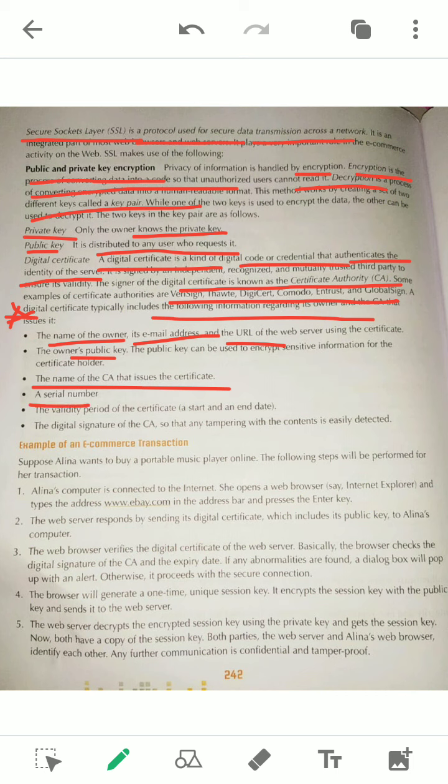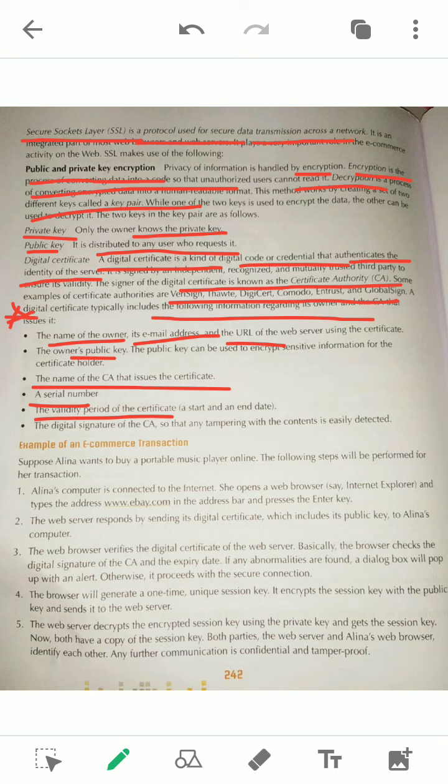Then a serial number. Like in your I-card you have a serial number, think of your roll number. Then the validity period, yes, the certificate validity period. In your I-card also you have a period, a 1-year period, like 2019 to 20, 21 to 22. A range of years is given. Here also there will be a range, that means validity.